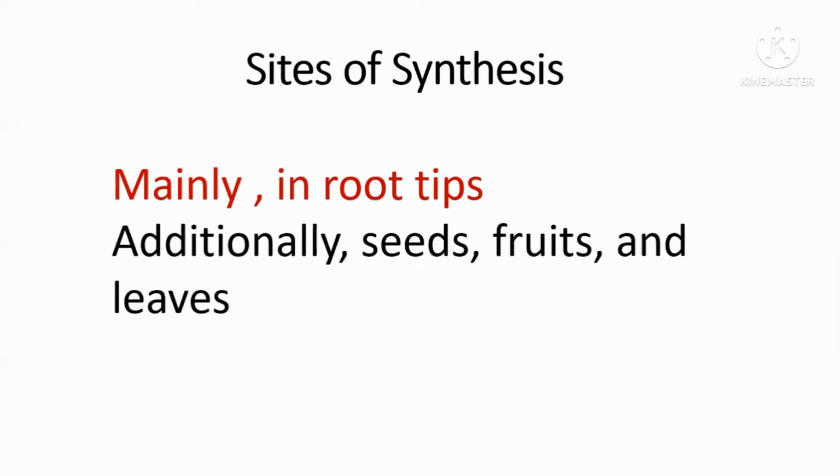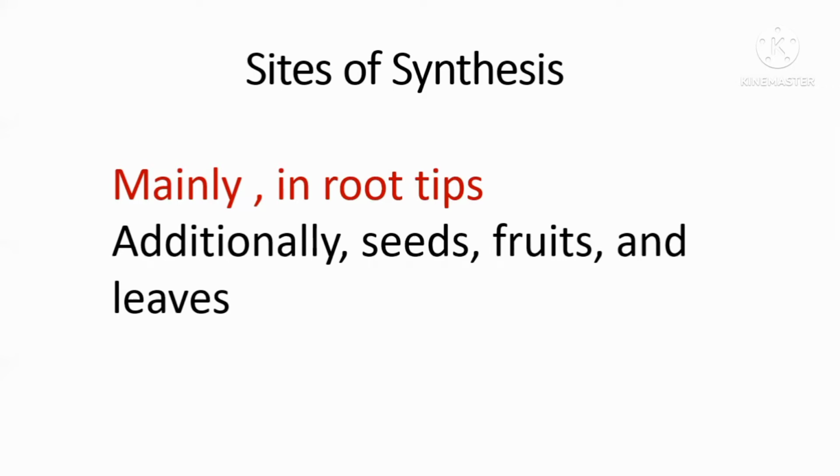When it comes to the sites of synthesis, it is mainly synthesized in the root tips. Additionally, it is synthesized in seeds, fruits, especially the developing fruits, the fruits that are being developed, and we can see a lot of cytokinin inside the fruits and also the leaves. But mainly cytokinin is found inside the root tips. It is synthesized in the root tips.